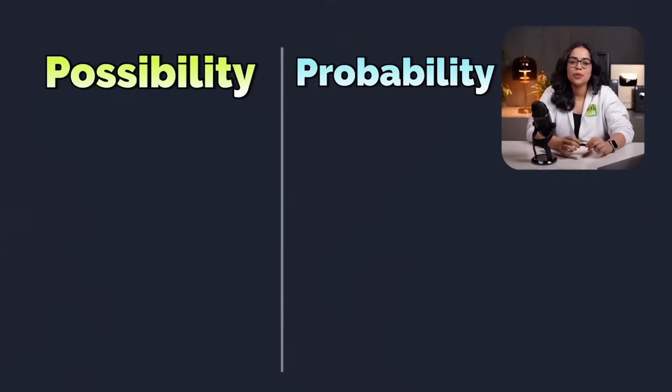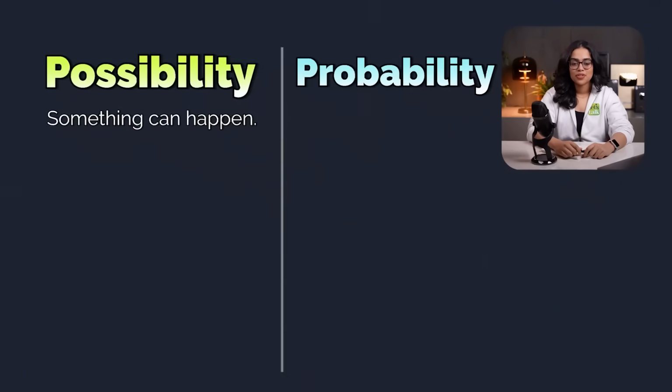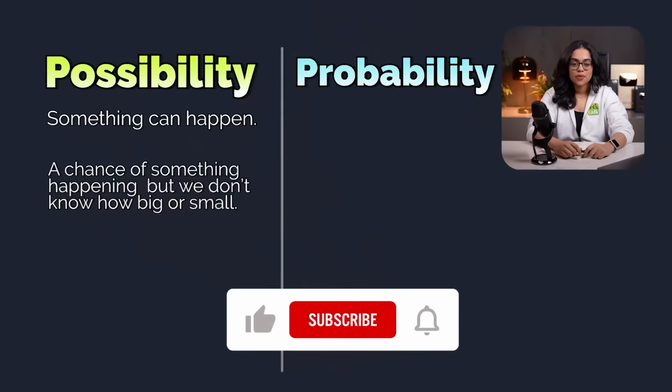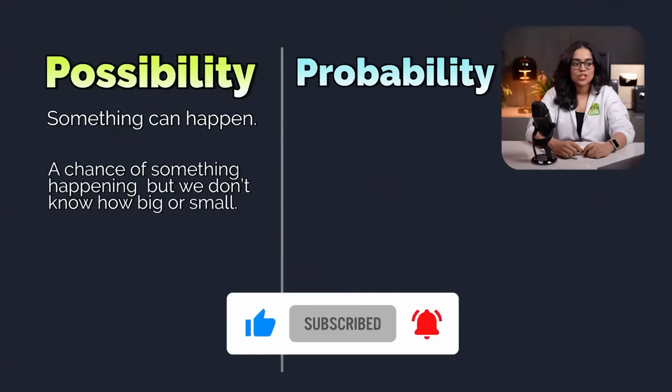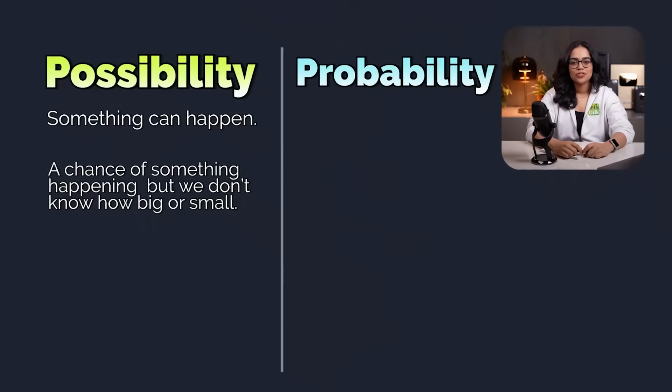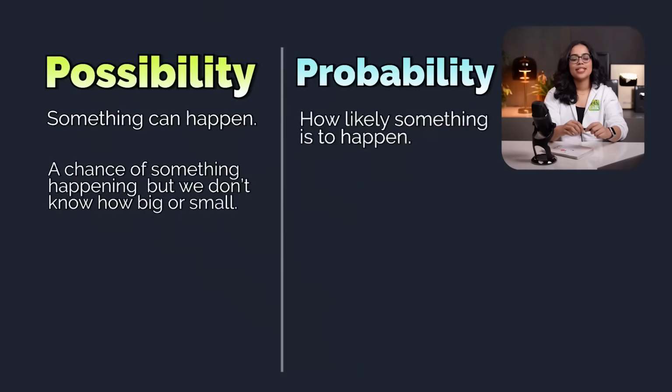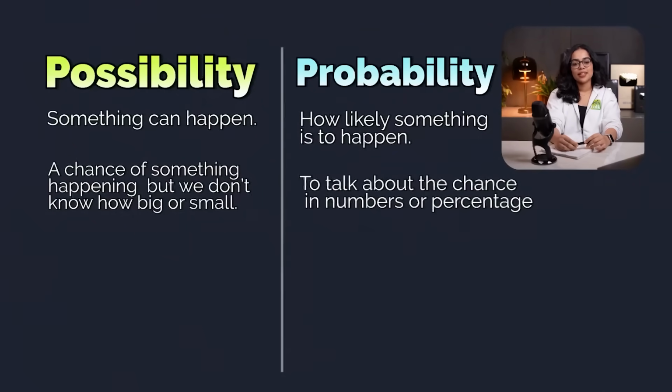possibility and probability. It's a tough one, right? Now, possibility means something can happen. It shows that there is a chance, but we don't know how big or small. It's a more general word and often used in everyday conversations. On the other hand, probability means how likely something is to happen. It talks about the chance in numbers or percentage. It's often used in technical, scientific, or calculated situations.